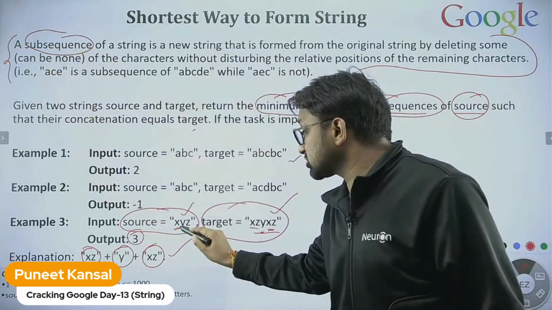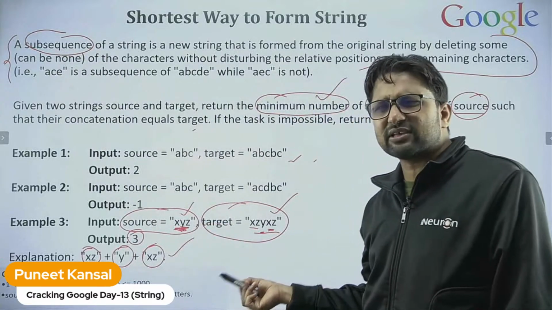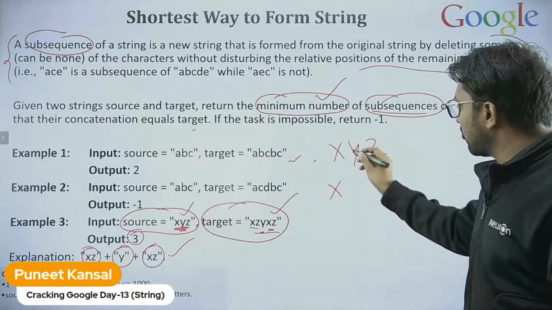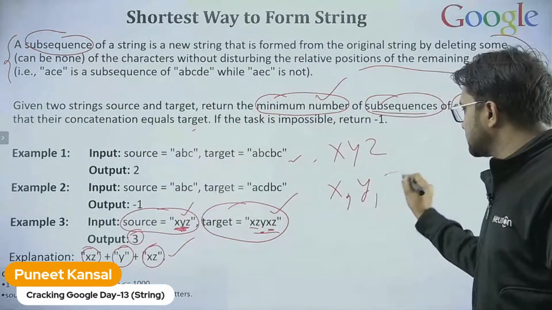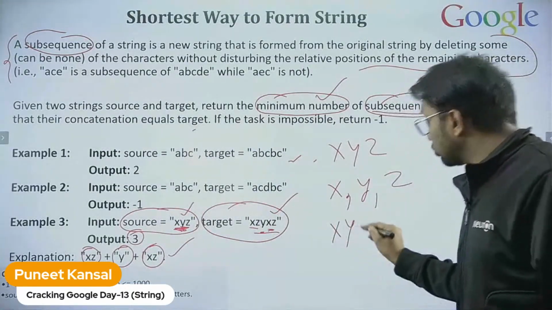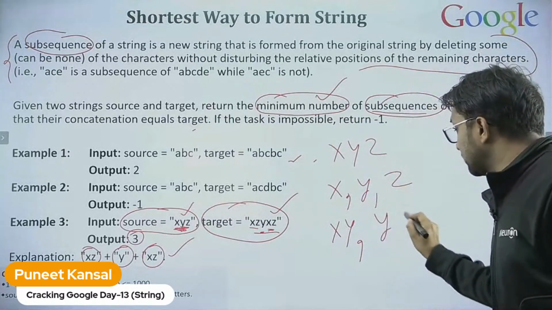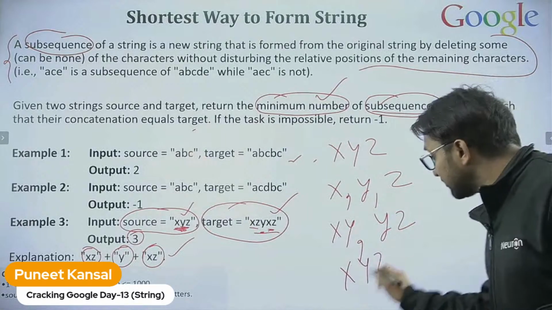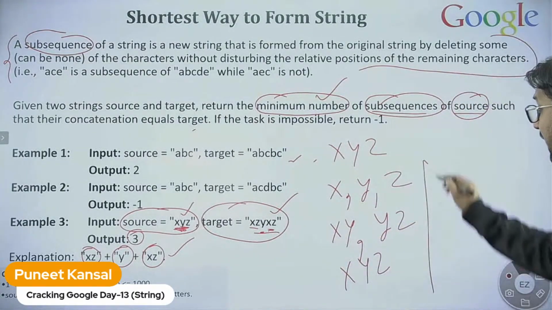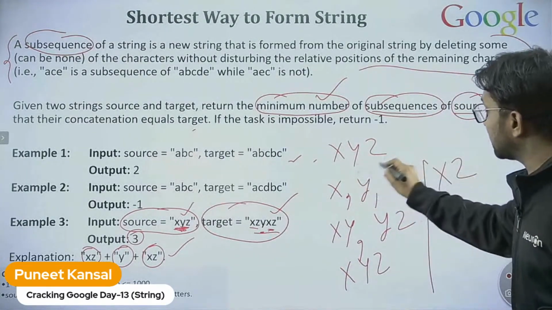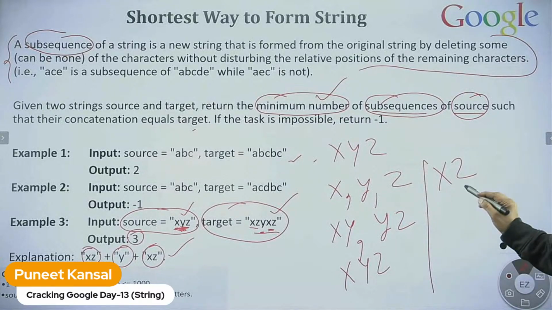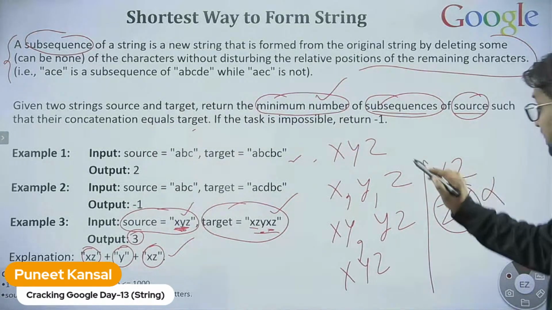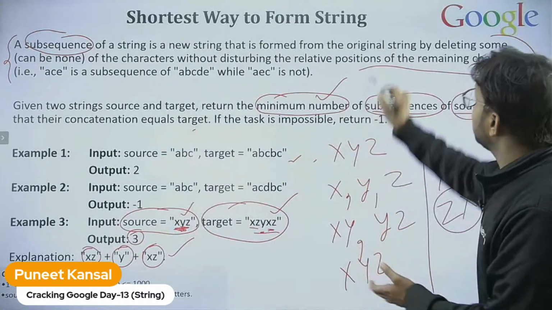Subsequences, what are subsequences? Like in xyz, x can be a subsequence of xyz, y can also be, z can also be, x and y together can also be, y and z together is also a subsequence, xyz itself is a subsequence of xyz, x and z can also be a subsequence of xyz, but zx cannot be a subsequence.